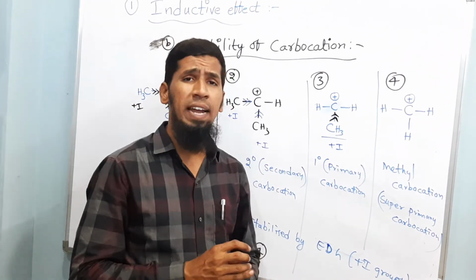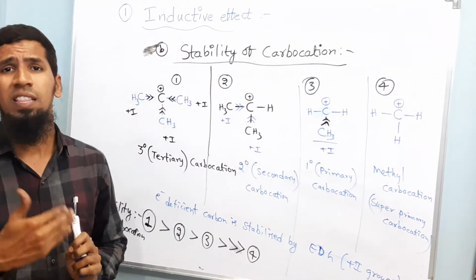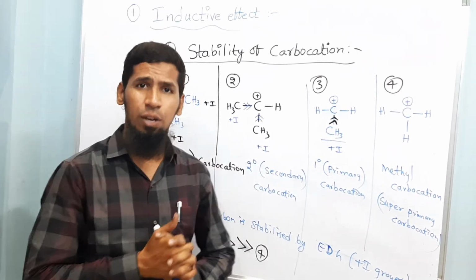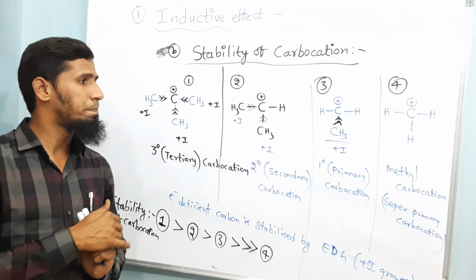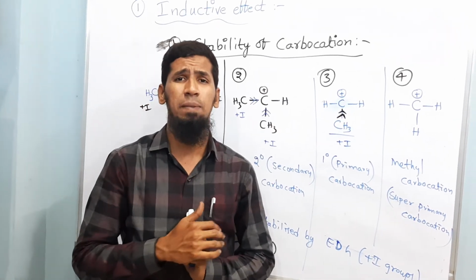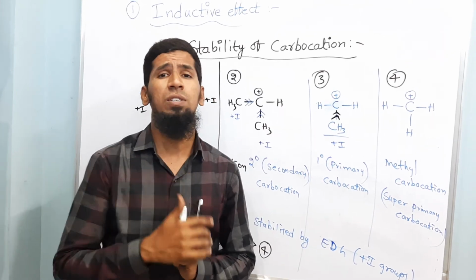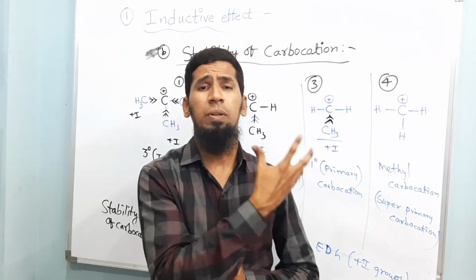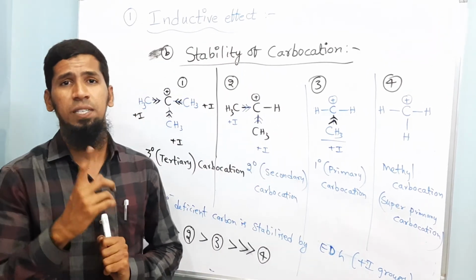Actually I had planned to continue with the second effect, but I think half an hour has already crossed. So I will be winding up today with inductive effect only, that is applications of inductive effect. Hope you understood this particular concept of bond polarization, that is inductive effect.